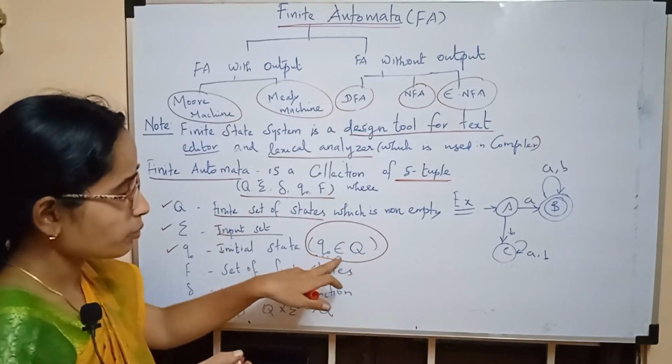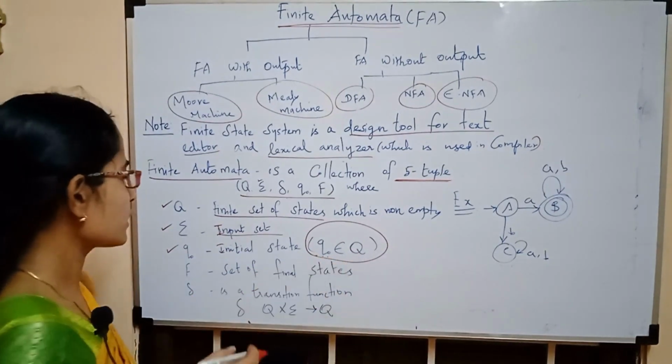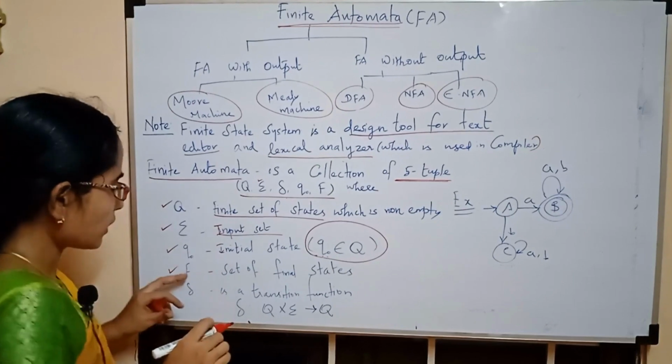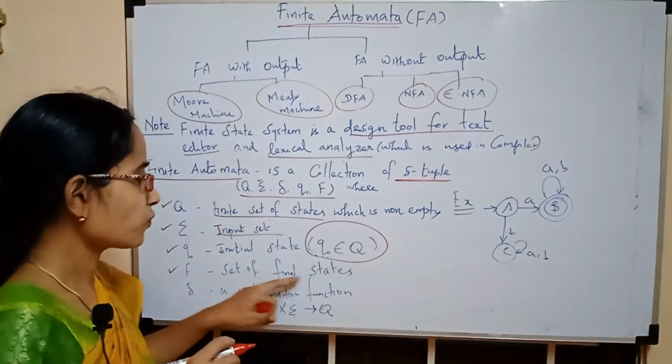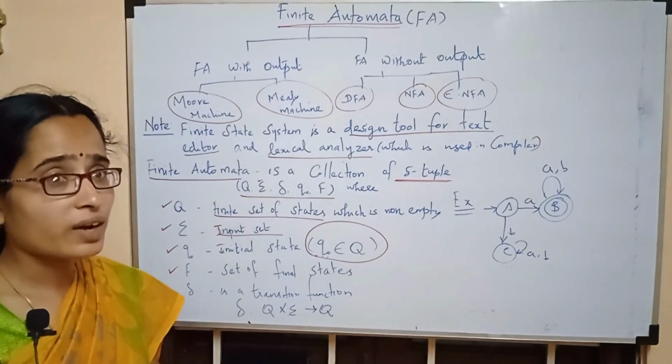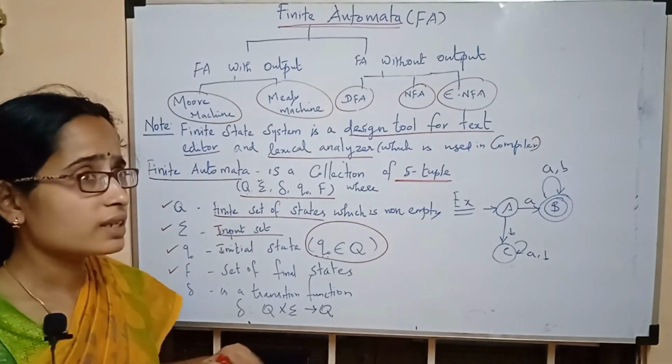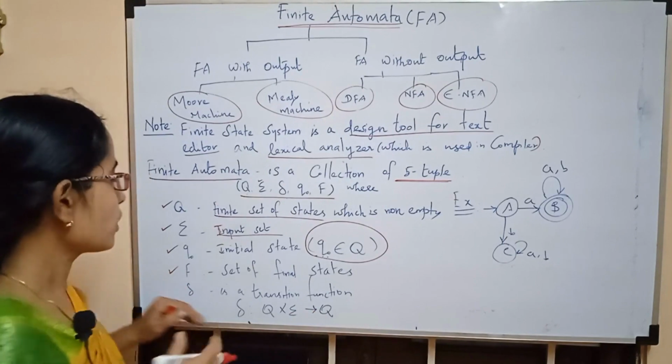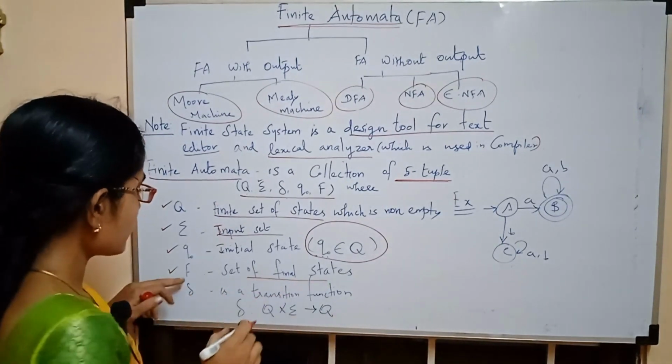Okay, this is what the meaning. So q naught belongs to capital Q. Then capital F is the set of final states. Whenever you have a start state, you'll also have a final state. Otherwise, you can say it is an acceptance state. So now the set of final states is the capital F.